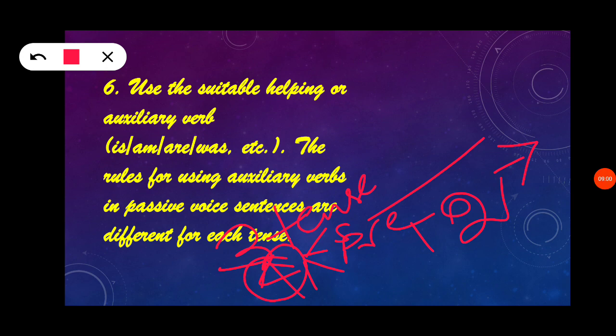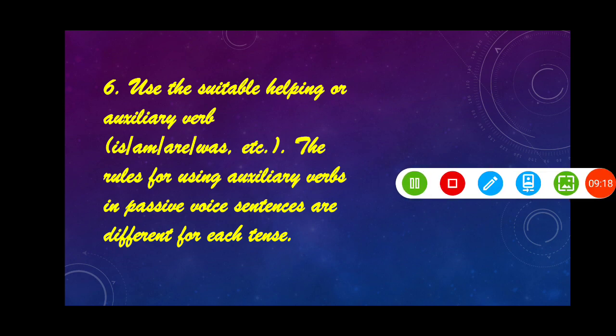Likewise in past tense: simple past, past continuous, past perfect, and past perfect continuous. Likewise in future tense: simple future, future continuous, future perfect, and future perfect continuous. So in total we have 12 forms of tense.